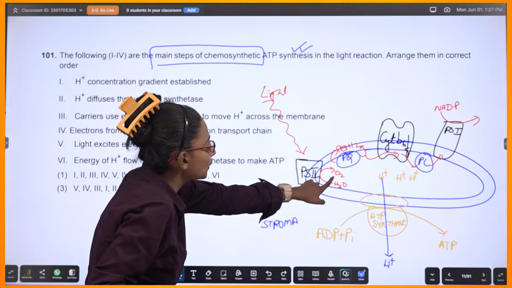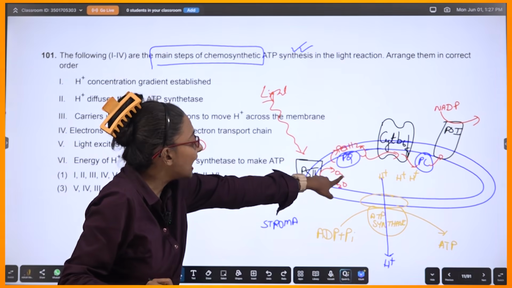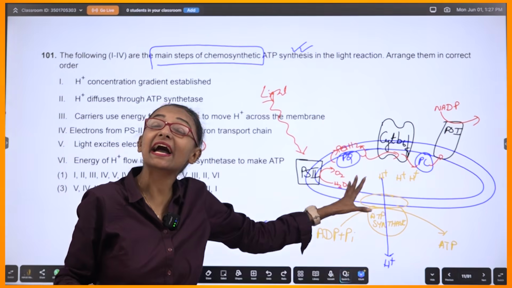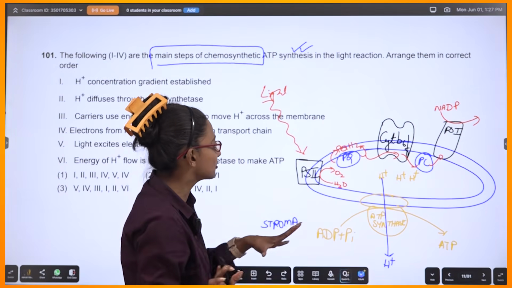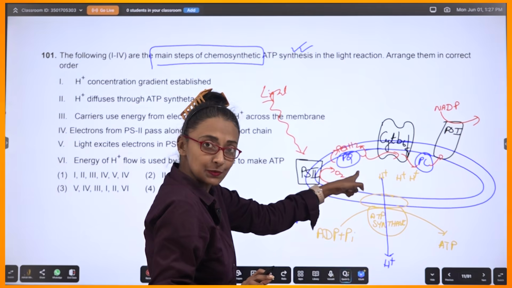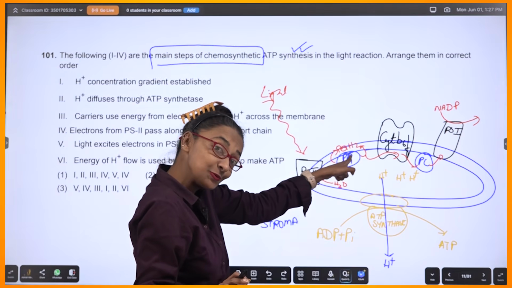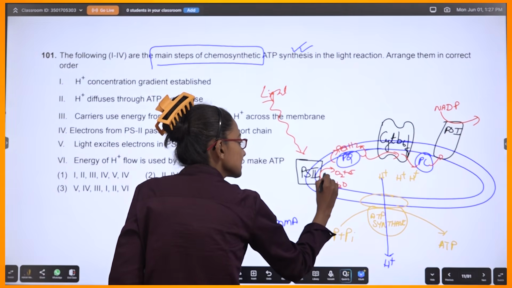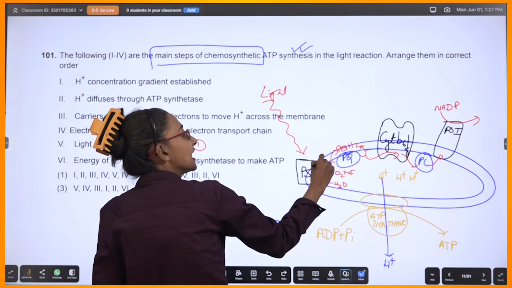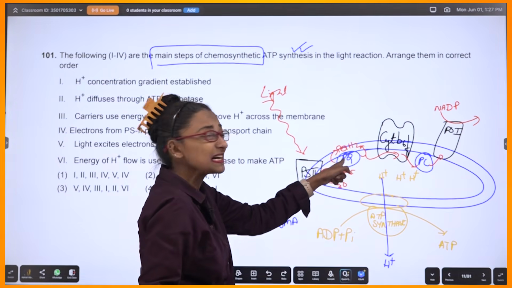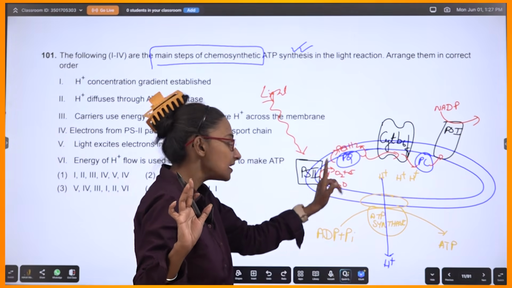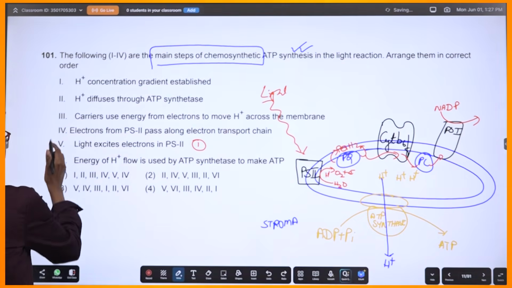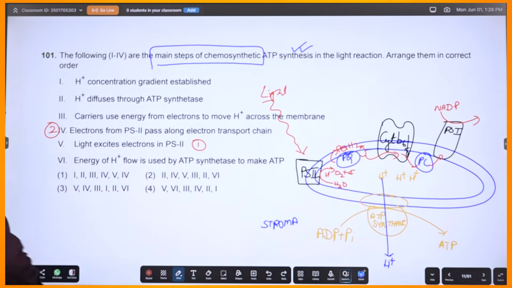Okay. So water splitting, oxygen, hydrogen and H plus ions. Correct? H plus ions and electrons are produced, which will excite the plastoquinone and it will be converted into PQH2. Correct? Fine. So because of that, what will happen? Your plastoquinone will be excited. Correct? And it will turn into PQH2. So which option will it be? Yeah, this one. This is your statement 2.